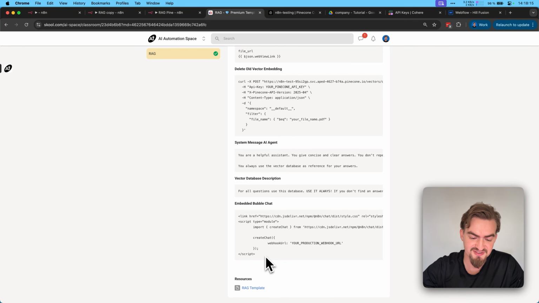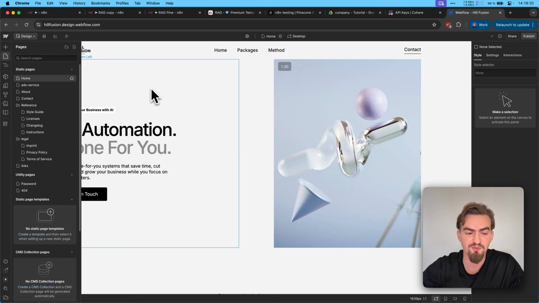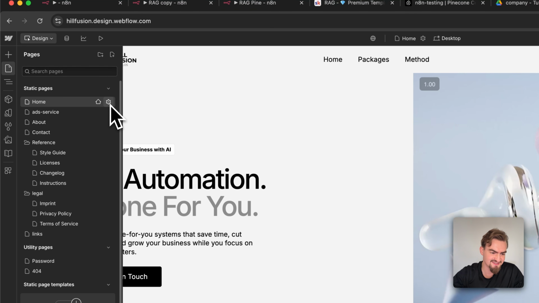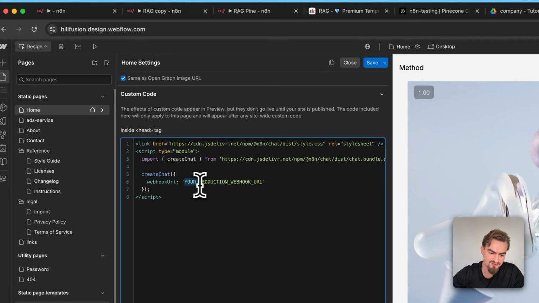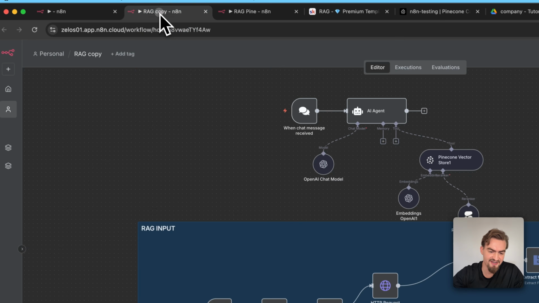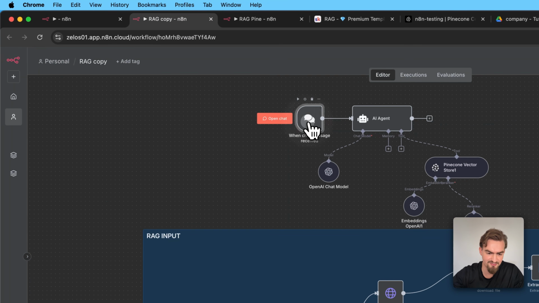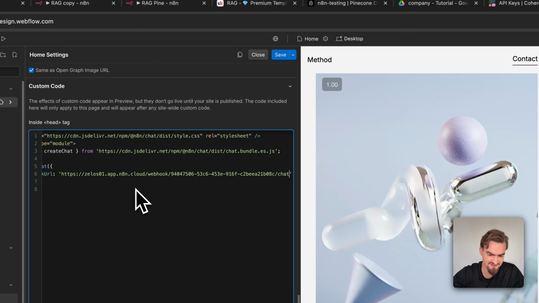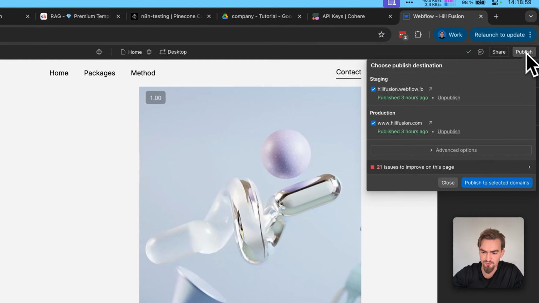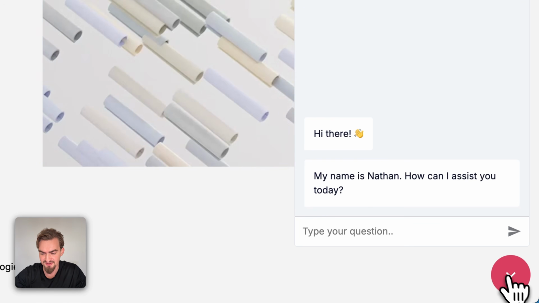Now you need to go to your website and add this little snippet. For example, when you use Webflow, you can simply select here settings for the page that you want to embed this, then scroll down here and under inside head tag, you simply paste this whole snippet here and then you need to provide your webhook URL. For that, you go to your n8n, double click on this when chat message received and simply copy this webhook, go back to your page and paste it here. Then click save and publish the whole thing. When you open up now your website, you should see here the small chat bubble.